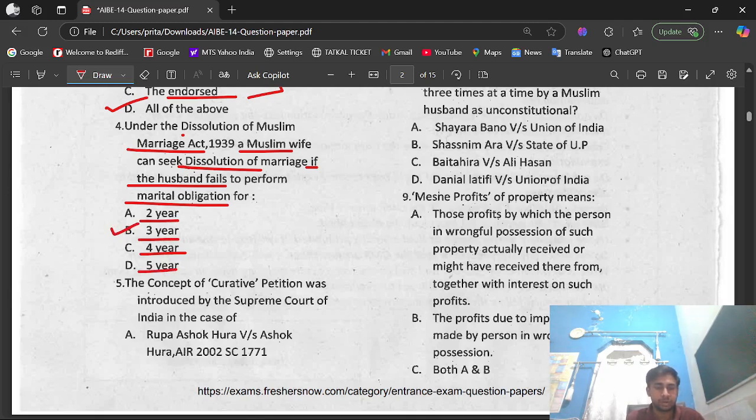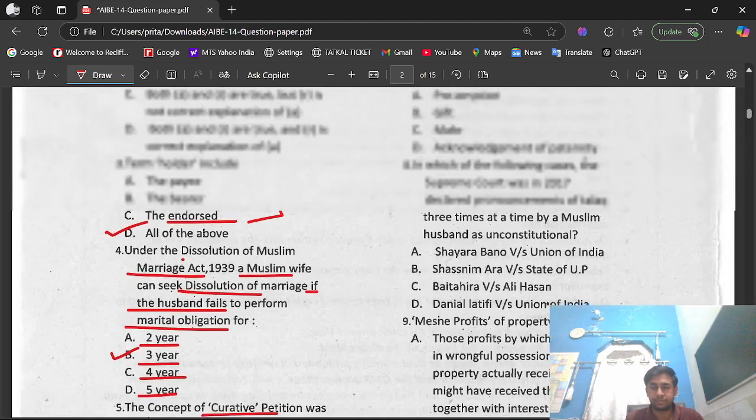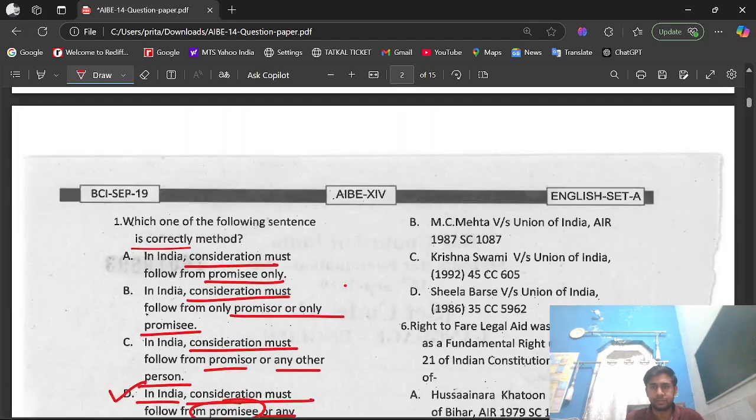Question number 5. The concept of curative petition was introduced by the Supreme Court of India in the case of: option A, Rupa Ashok Hurra versus Ashok Hurra, AIR 2002; option B, MC Mehta versus Union of India, AIR 1987; option C, Krishnaswamy versus Union of India, 1992; option D, Sheela Barse versus Union of India, 1986.